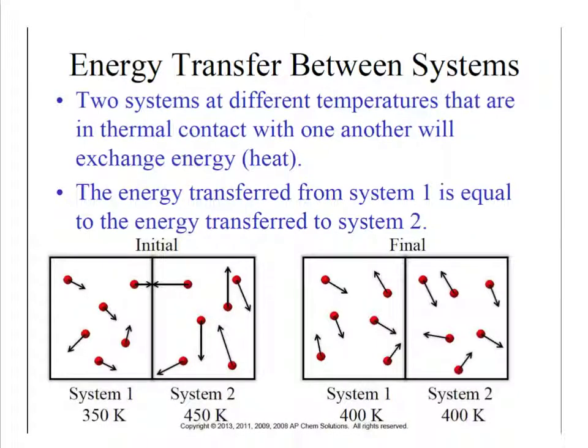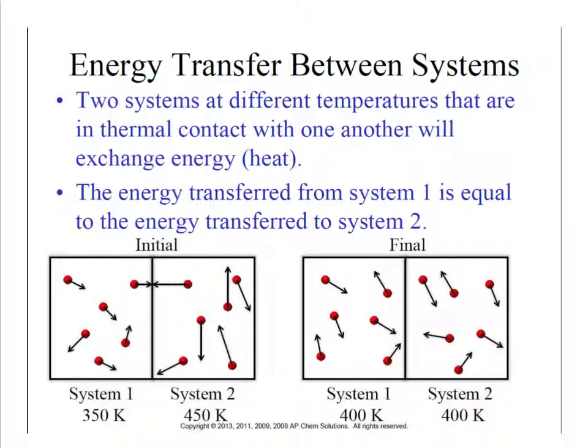So if we have two different systems or two different things that are at different temperatures, that means they have different amounts of energy, different amounts of heat. So if we put them in contact with each other, they will actually transfer and exchange energy from one to the other. The one that has the higher energy, system 2 in this case, those molecules are going to be moving around a lot faster, higher kinetic energy. The molecules in system 1, a little bit cooler to the touch, are going to be moving slower. So this side will transfer energy to this side. So we're going to be going through an exothermic process here in that it's losing energy, and an endothermic process here in that it's gaining energy from system 2.